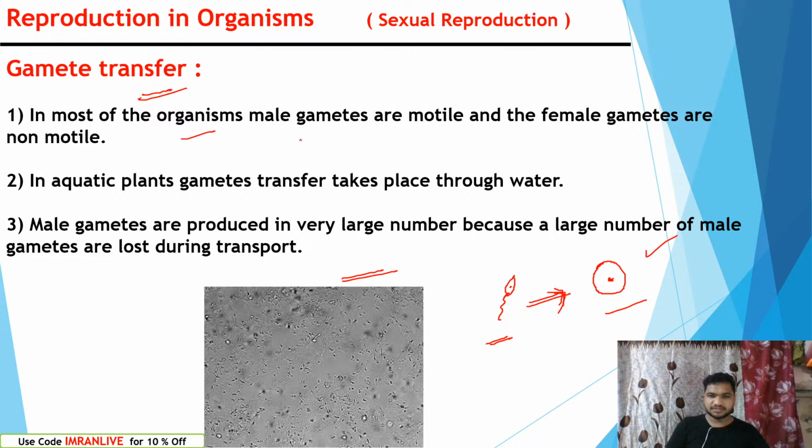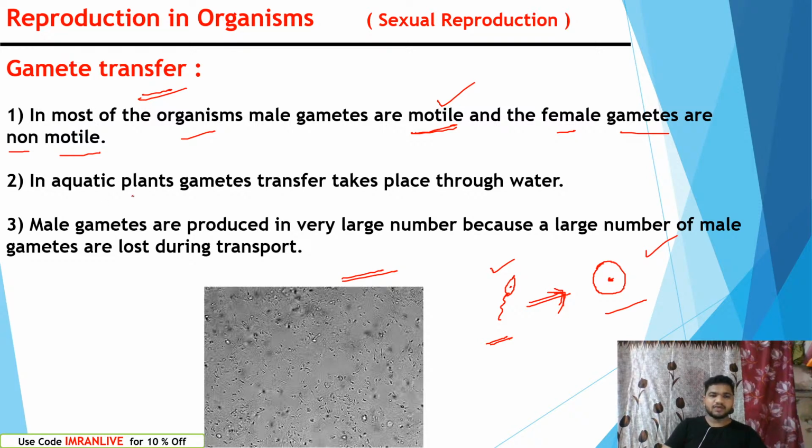In most of the organisms, male gametes are motile. The sperms have flagella. Also, this is an important thing in the entire human body: the only cells which have flagella are sperm cells. The flagella help sperm swim in the female reproductive tract to reach the ova for fertilization. Female gametes are generally non-motile because the ova contain nutrients, that is why it is a solid structure. It cannot move from one place to another. And the male gametes do not contain any kind of nutrients. They contain flagella which help them to move in water.